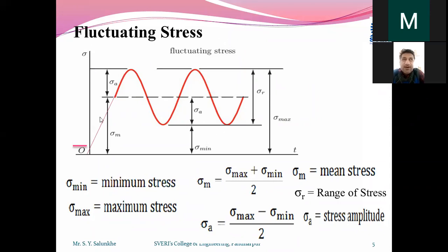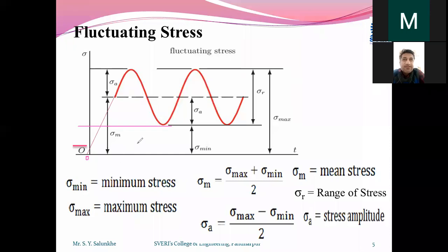Now here on the graph, we mention the time on the x-axis and stress on the y-axis. Here you can see that the stress we get is zero at this x-axis, and it has a certain value here.